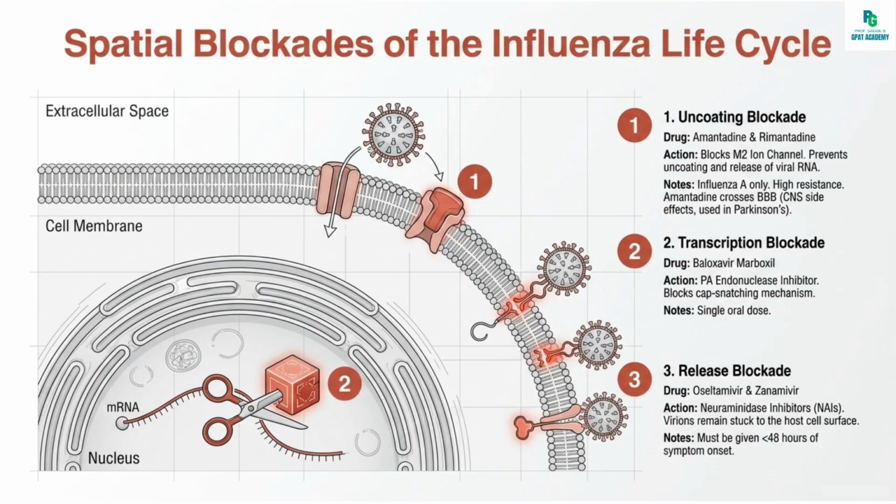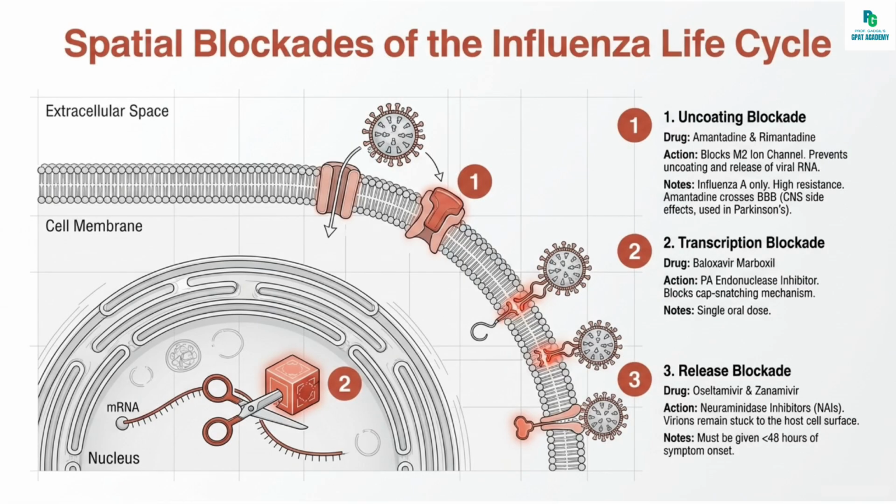First drug is oseltamivir. It is an oral prodrug and is converted to oseltamivir carboxylate in the liver. It is effective against influenza A and B and must be given within 48 hours of symptom onset. Key side effects include nausea and vomiting, and hence it should be taken with food. Rare side effects include neuropsychiatric events.